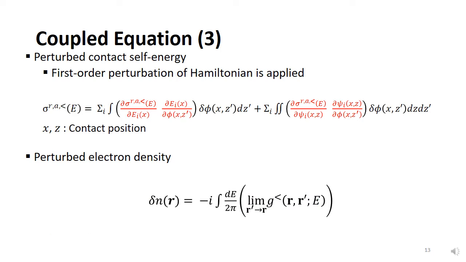The perturbed contact self-energy functions are introduced here. To simplify the notation, it is expressed in two dimensions. Since the contact self-energy is considered, x and z indicate the location of the contact. Especially, x is the transport direction, while z is the cross-sectional direction. Their perturbation to potential at the contact can be calculated using the first-order perturbation of the Hamiltonian. Finally, the perturbed electron density can be calculated from the perturbed lesser Green's function.